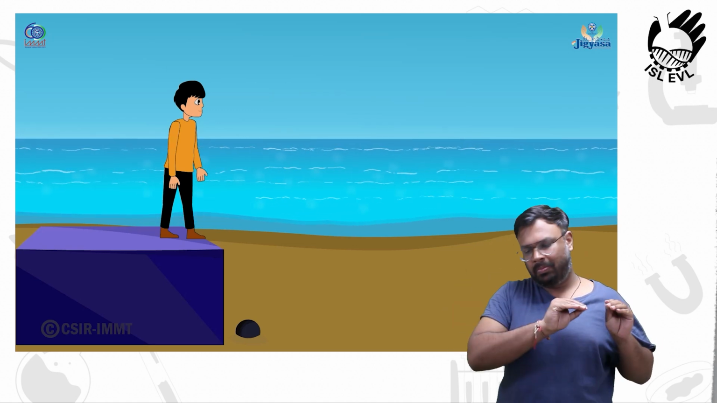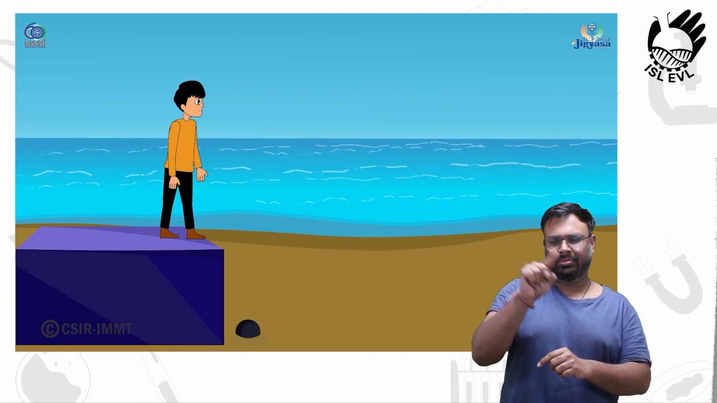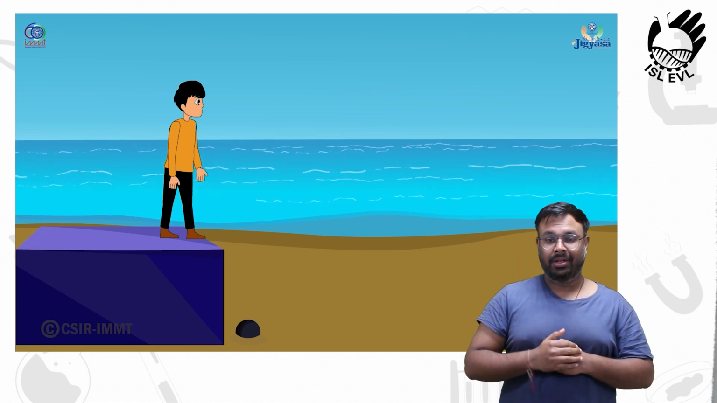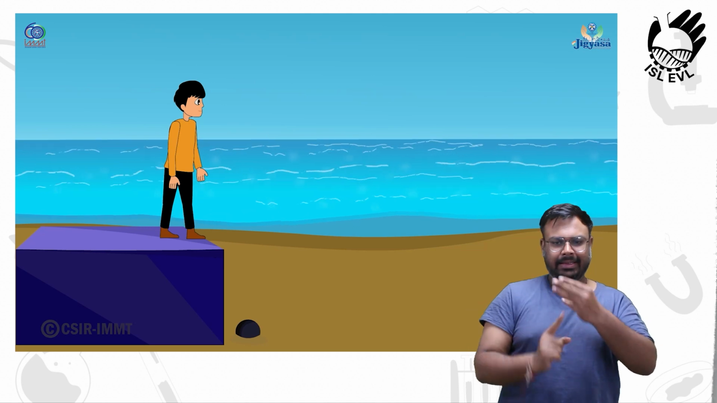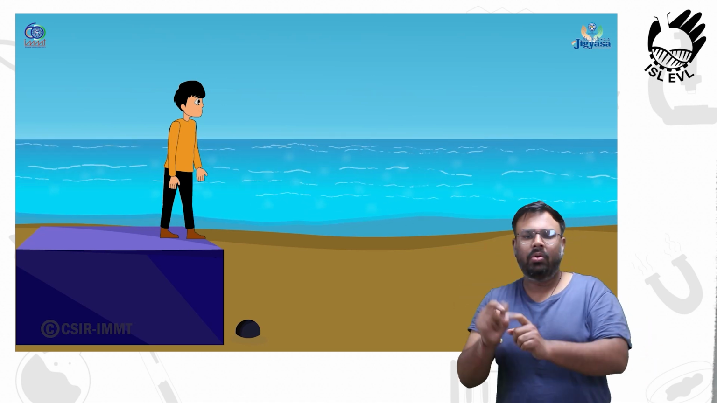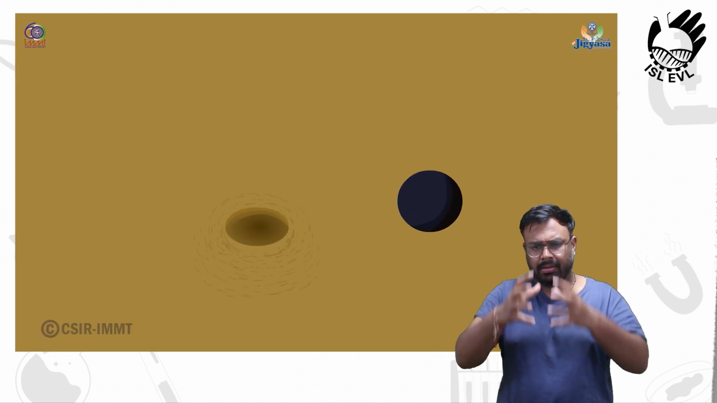As the ball has momentum and eventually it comes to zero, a force is imparted on the sand bed by the ball. So energy is converted into work. That is why it creates a depression.